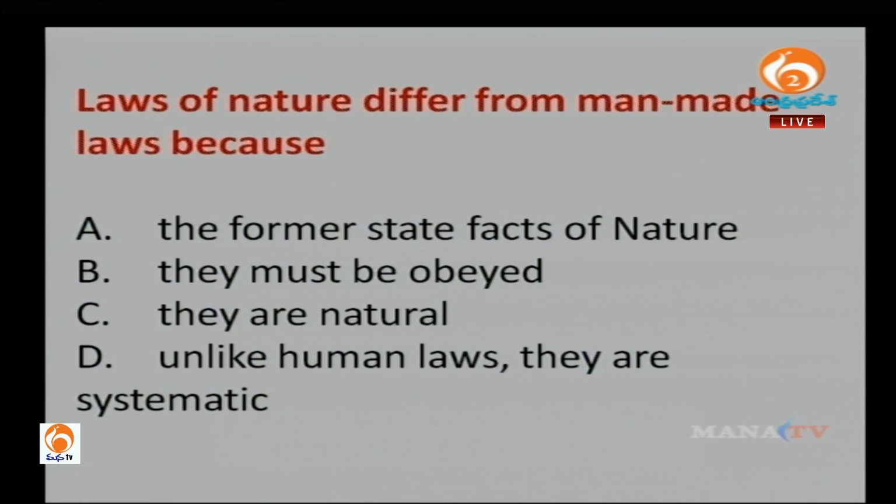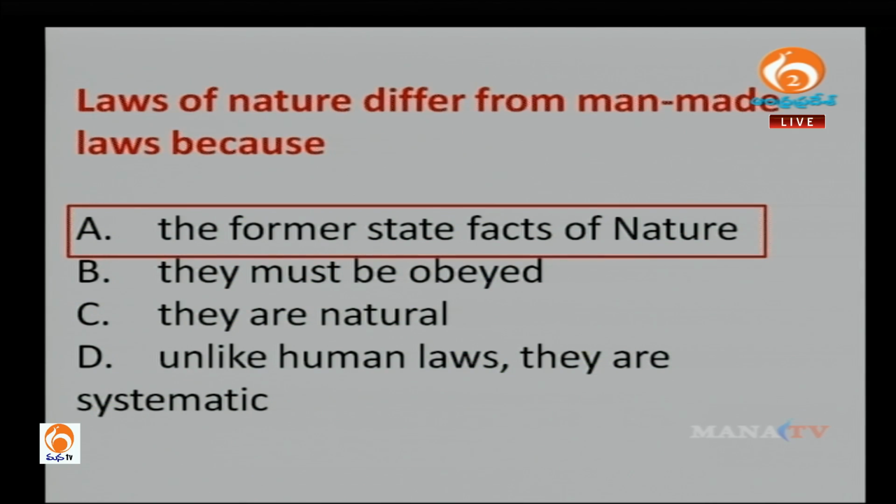They must be obeyed, they are natural. Unlike human laws, they are systematic. The last three options are very understandable. Let's see what is the answer. The former states the facts of nature.